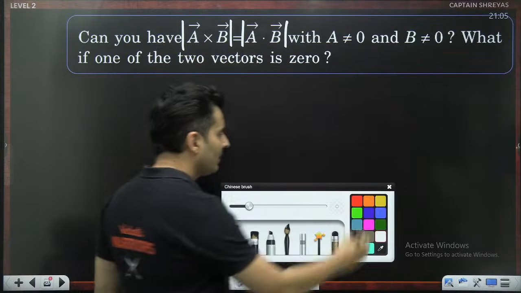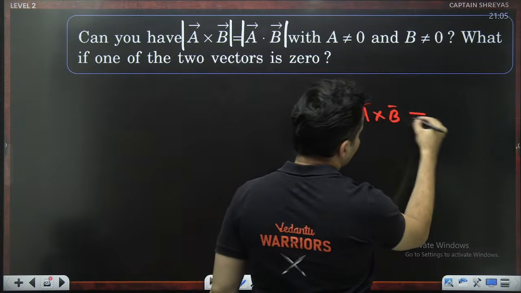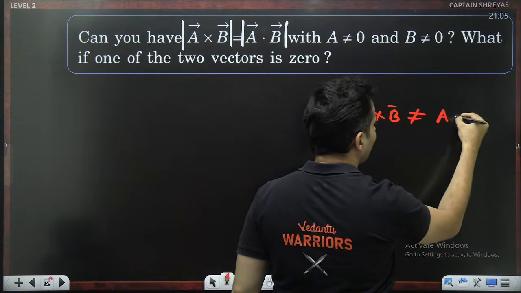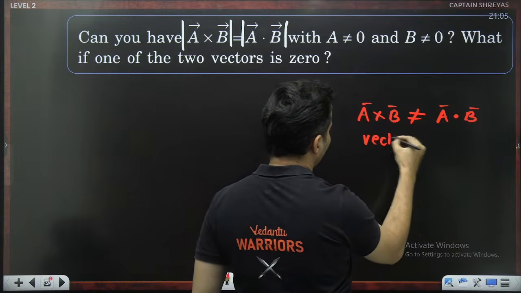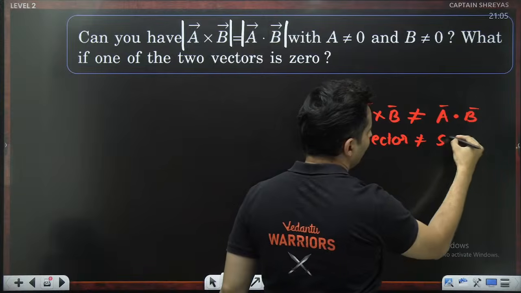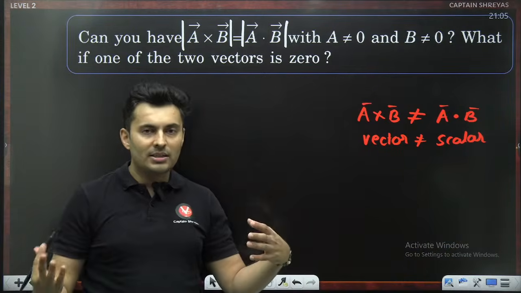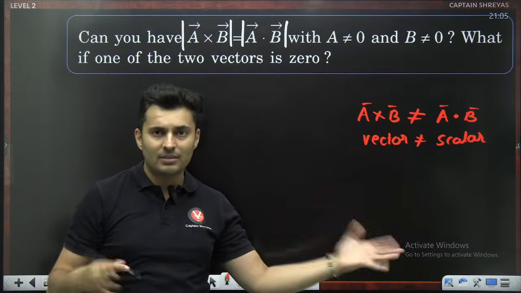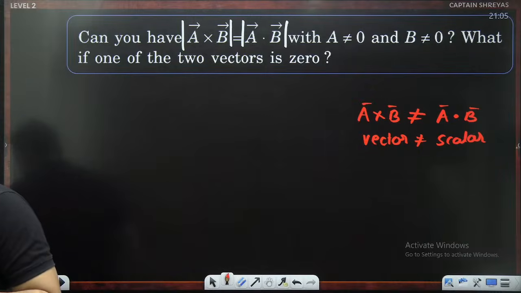That is not valid. Please remember, A cross B is never ever going to be equal to A dot B no matter what you do, because on one side this is a vector and a vector can never ever be equal to a scalar. You can't equate 5 oranges is equal to 5 apples. Not valid. Even though the number 5 is there, the type is different.